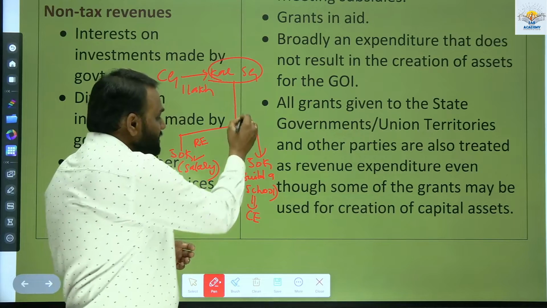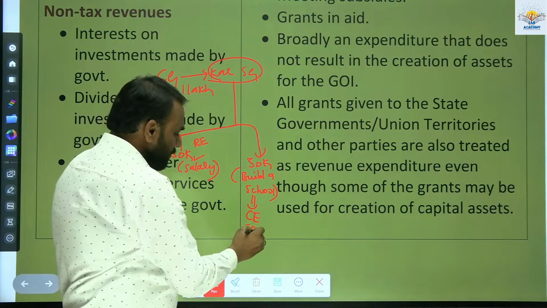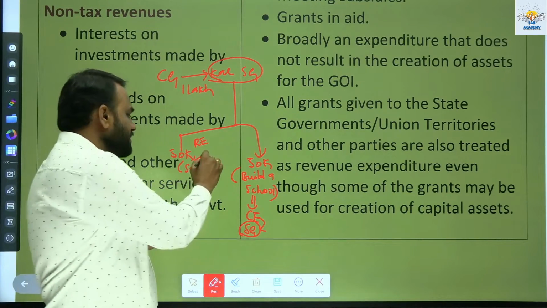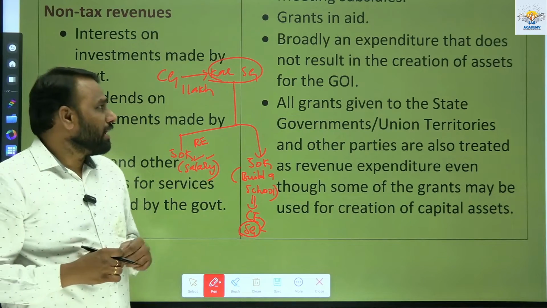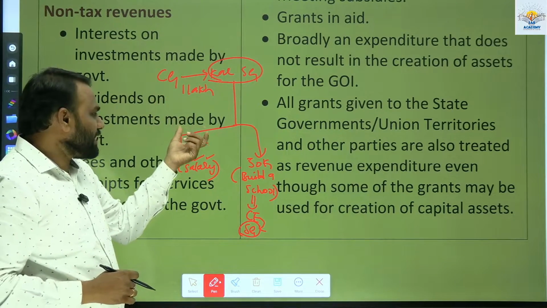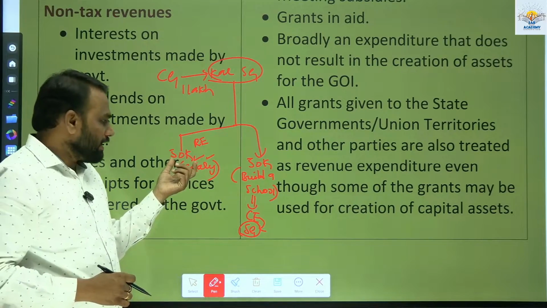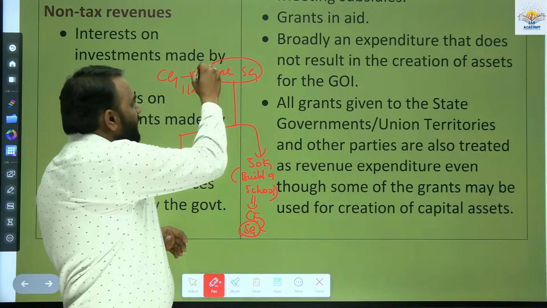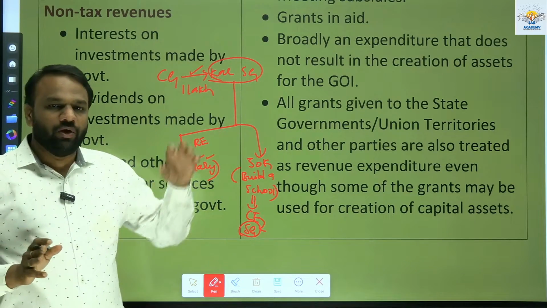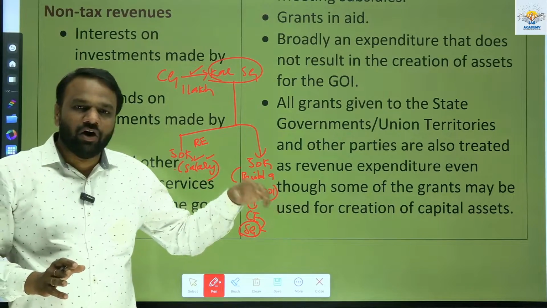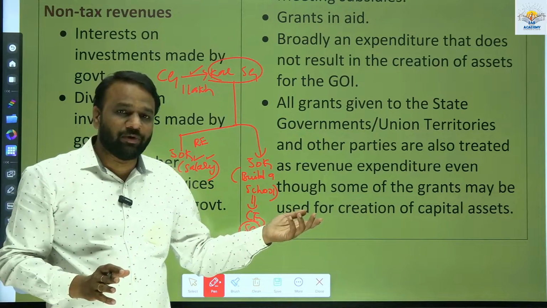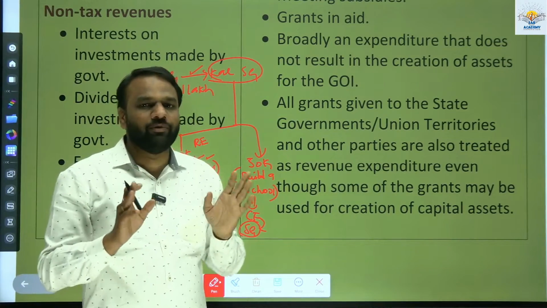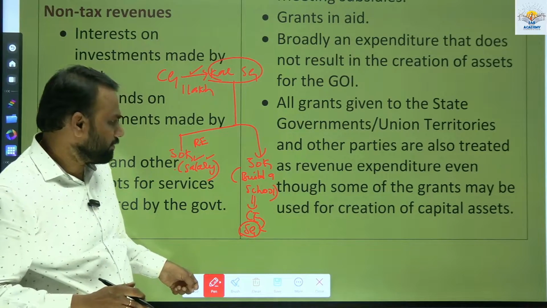For whom? For the state government. For the state government, building a school is considered as what? Capital expenditure. And salary is considered as what? Revenue expenditure. But for central government, whether the state government has used it for revenue expenditure or for creating an asset, irrespective of that, it will always be considered as part of revenue expenditure. Whether the state creates an asset or uses it for salary or other revenue related things, it will always be counted by the central government as what? Revenue expenditure. Very important.